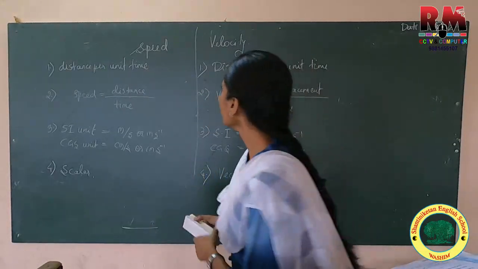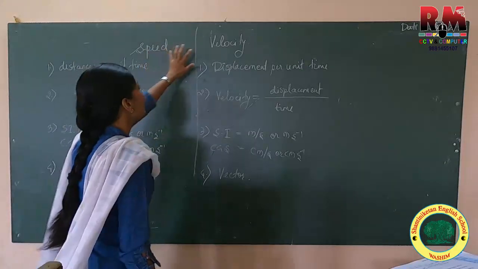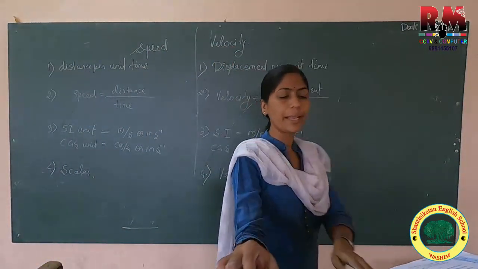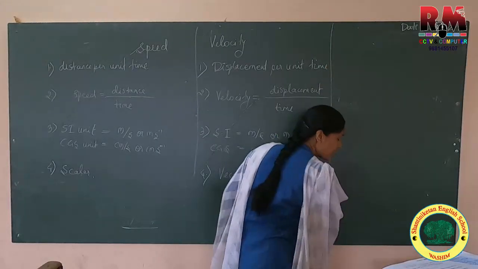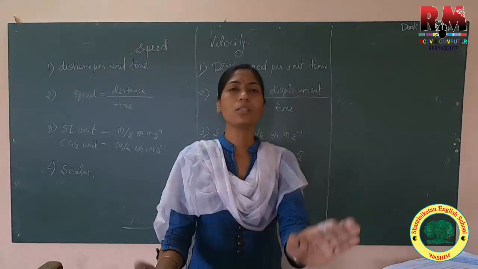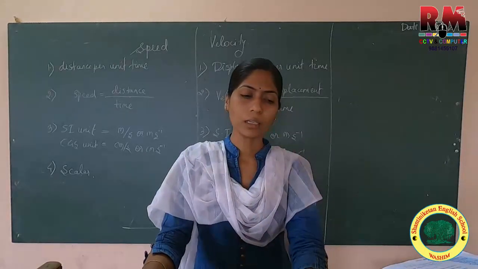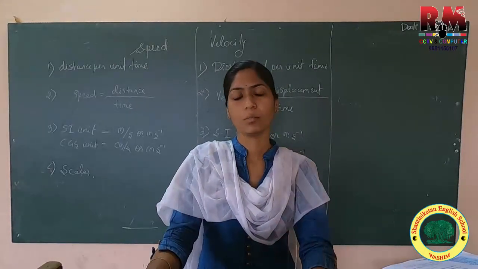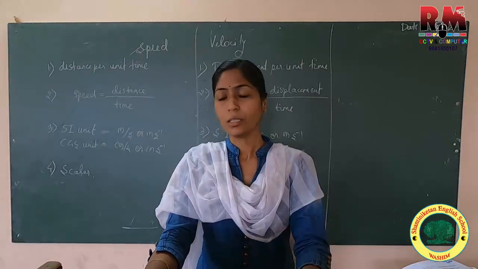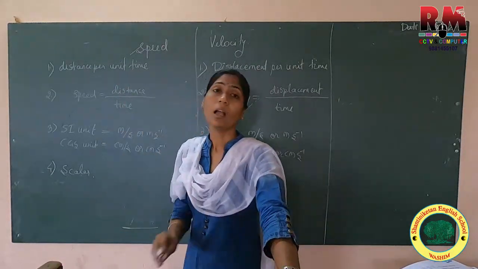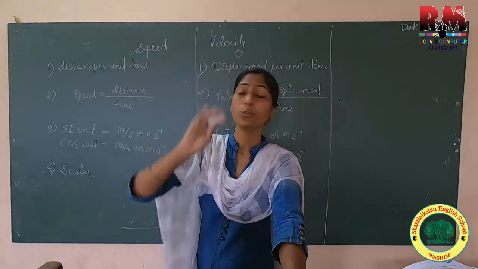Now, speed and velocity: we have seen that they are totally talking about motion. Motion means the object is changing its position. But in speed, it is actually the path it is going through.